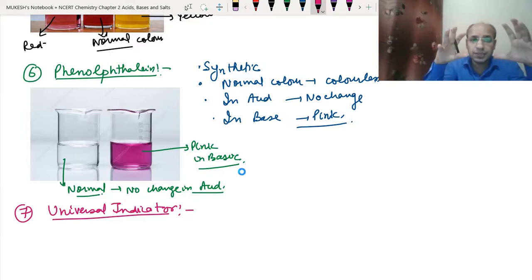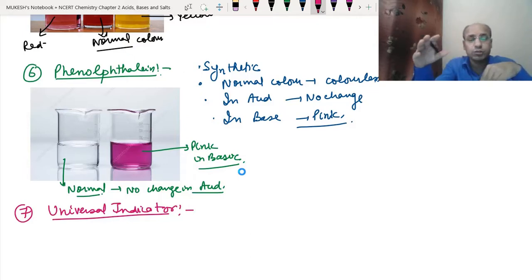See, we have learned these indicators which are changing the color. They are showing whether they are acidic or basic by change in the color. Now, there are some indicators which are olfactory, means by change in the smell they also tell us whether it will be acidic or basic, and we call them olfactory indicators.